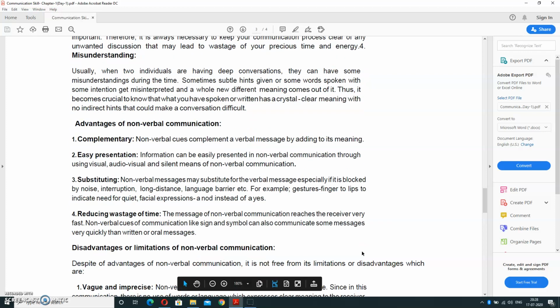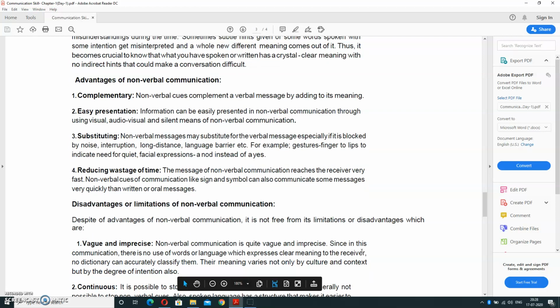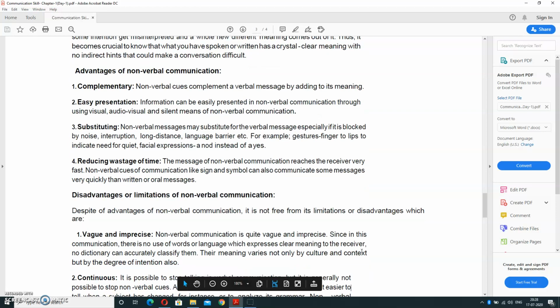The disadvantages or limitations of non-verbal communication: first, it is vague and imprecise. It is an older technology. Non-verbal communication is quite vague, since in this communication there is no use of words or language for expressing clear meaning to the receiver. Sometimes the meaning is not clear.